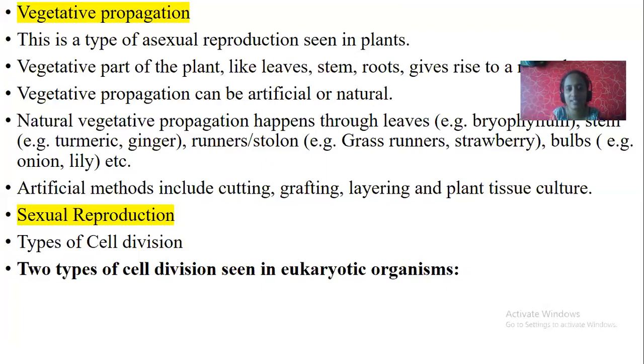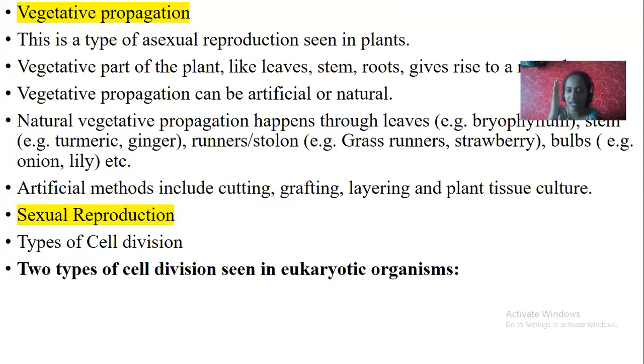Next, artificial methods including cutting, grafting, layering and tissue culture. What is meant by cutting? If you cut a rose stem and put it in soil, the rose stem grows into a new plant. This is cutting. Grafting. If you want a hybrid, you fuse two different stems of different varieties of the same species. When you fuse, the process is nothing but grafting.